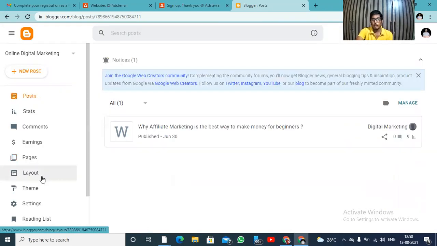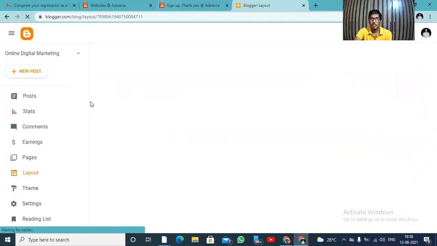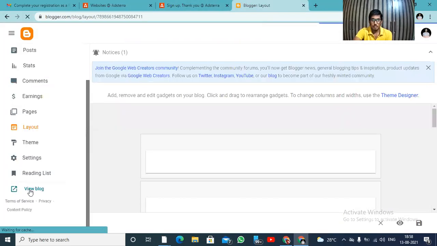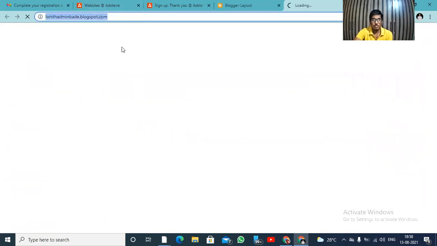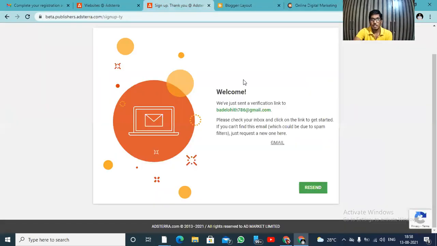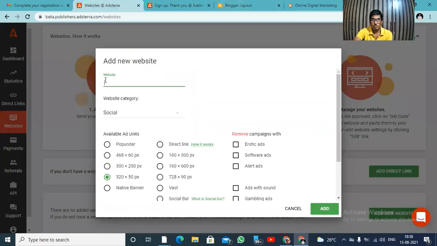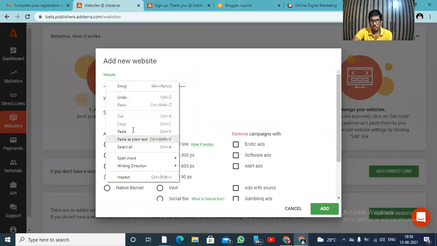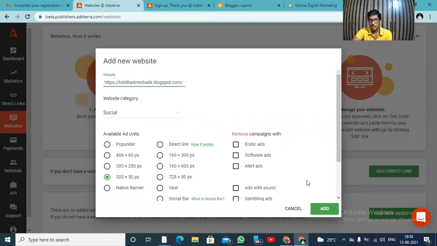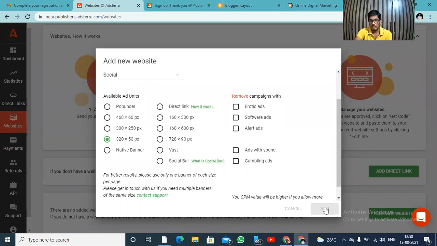Now what I'm going to do is click on this layout. Not layout. First of all, I'm going to copy my new website. Let's click on copy, and then you need to paste it here. Okay, let's paste it here, and then you need to click on add.